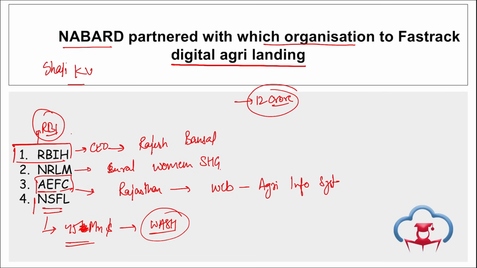So coming back, NABARD partnered with the RBI Hub. The aim is to develop a digital process that will speed up the process of agriculture loans. Earlier, it used to take 3 to 4 weeks. Now, the turnaround time will be reduced to just 5 minutes. This will benefit more than 12 crore farmers.